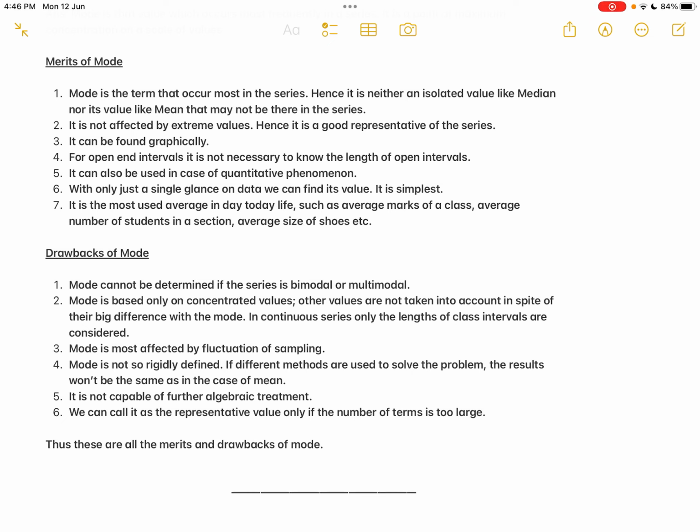So whoever calculates the arithmetic mean, the final result will be the same. But for mode, the formula is not rigidly defined, because there are several methods. The observation method, the grouping method, and the graphical method. Any method can be taken.